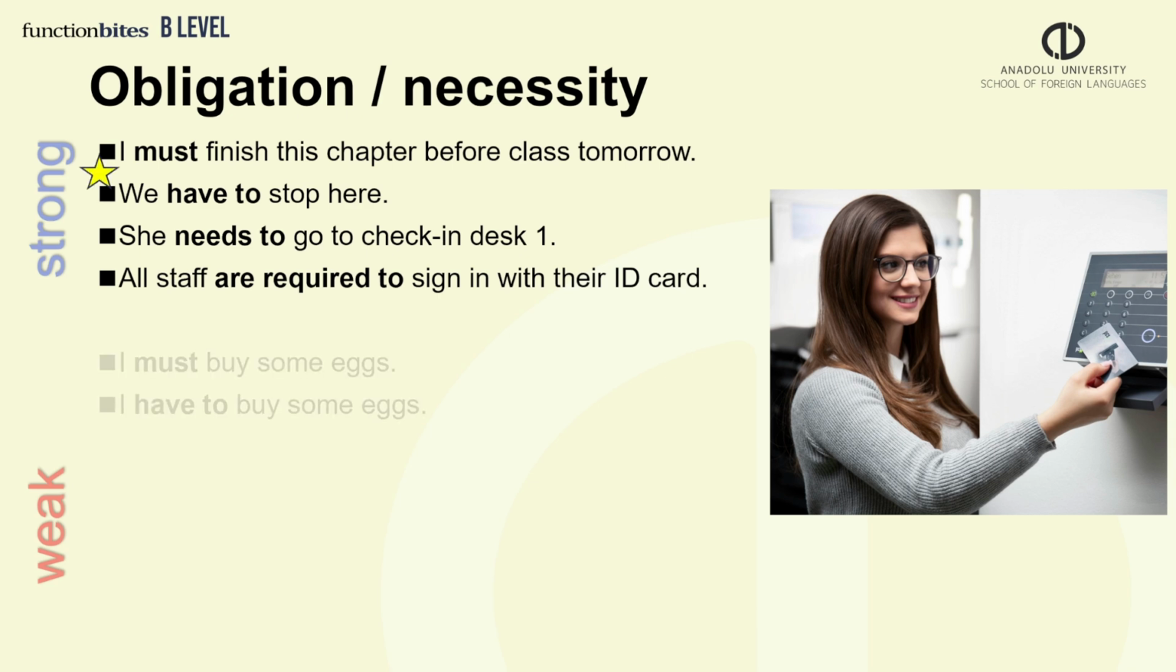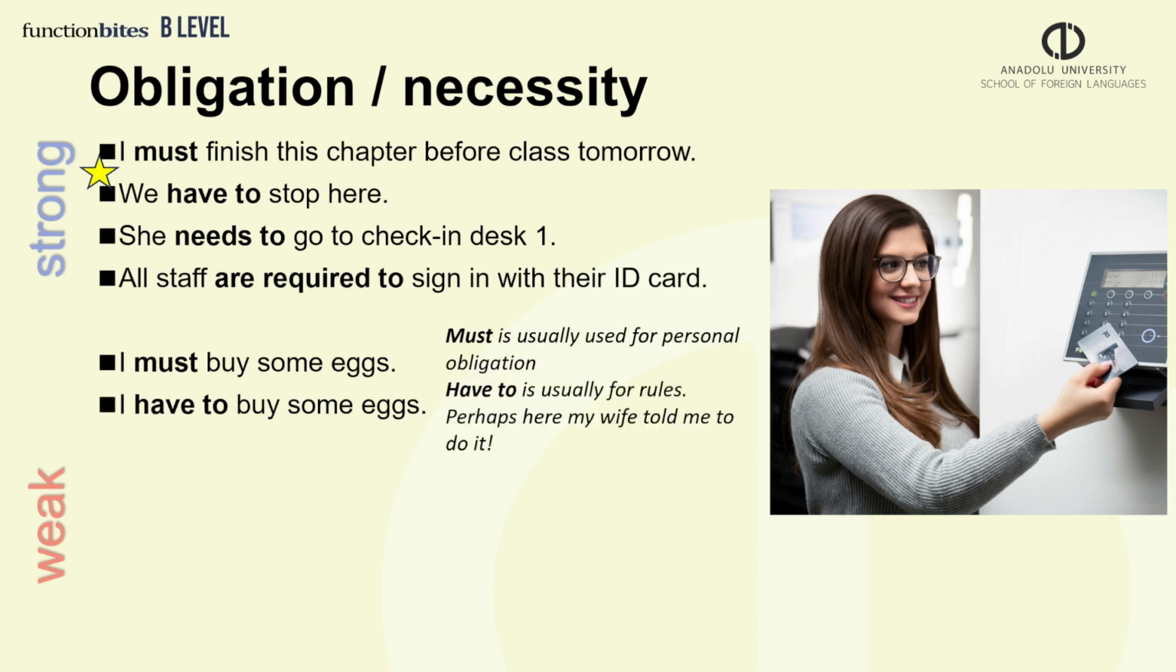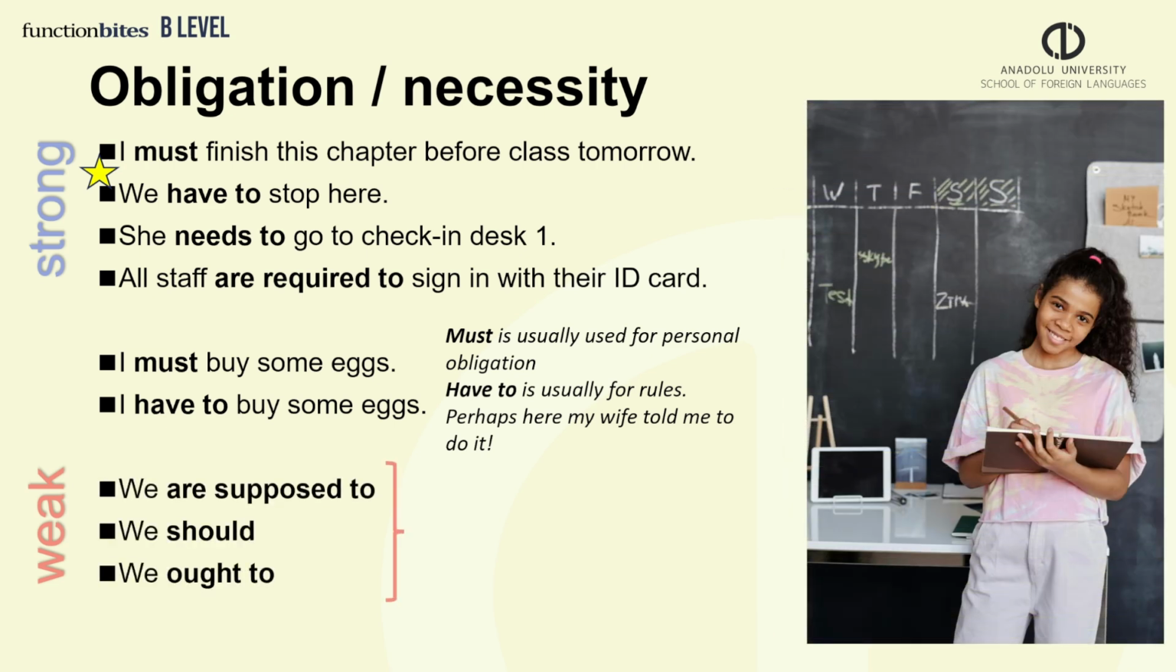Note that must and have to are slightly different from each other. I must buy some eggs. I have to buy some eggs. Must is usually used for personal obligation. Have to is usually used for rules. Perhaps here my wife told me I need to do it. And now weak obligation. We are supposed to, we should, we ought to finish the homework by Monday.